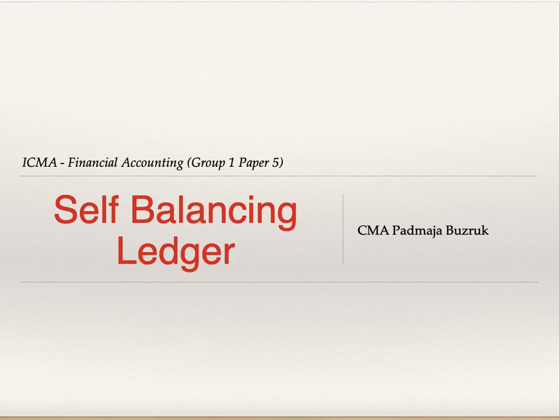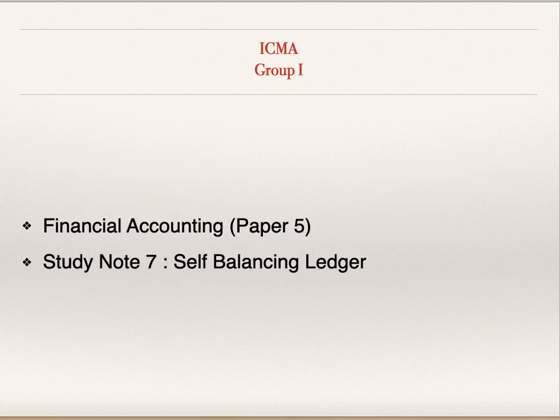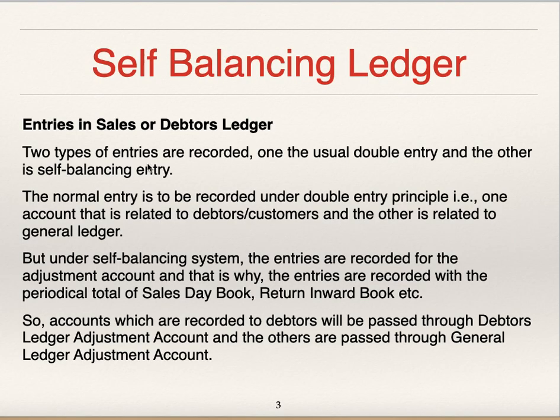I will be discussing illustrations on the topic self-balancing ledger. Go to study note number 7. Entries in debtors ledger. Debtors ledger is also known as sales ledger or sold ledger. Two types of entries are recorded: usual double entry and self-balancing entry.